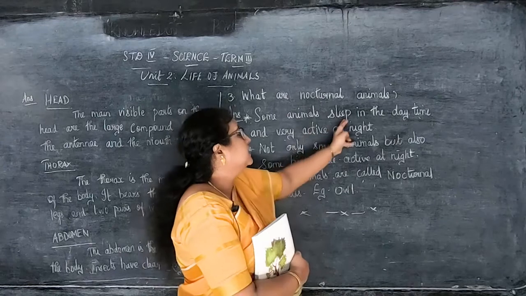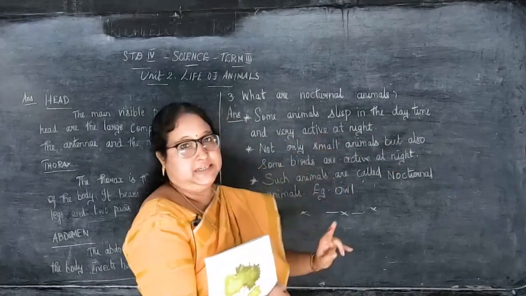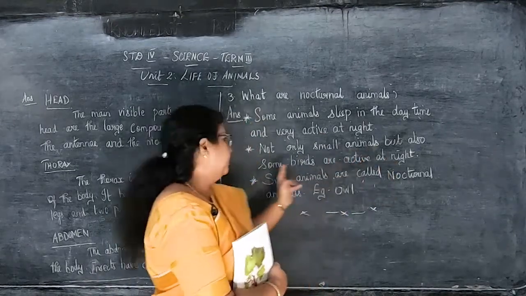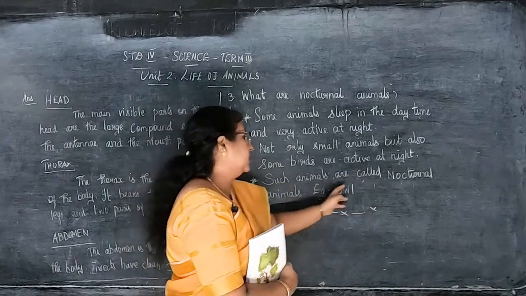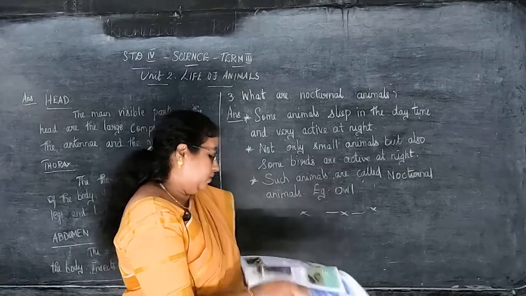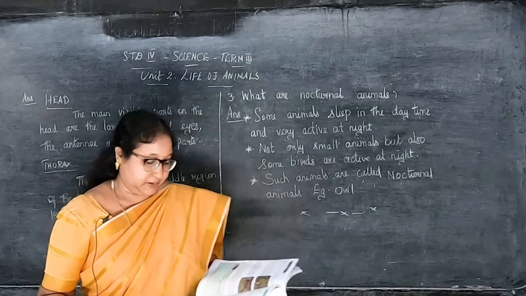Then what are nocturnal animals? Some animals sleep in the daytime and very active at night. Not only small animals, but also some birds are active at night. Such animals are called nocturnal animals. Example, owl. So, with this we are finishing the book back answers, children.